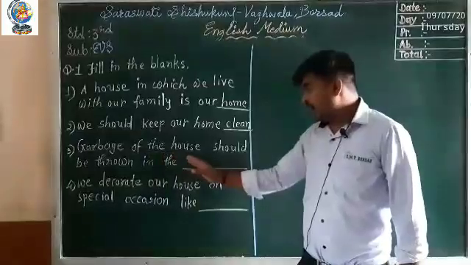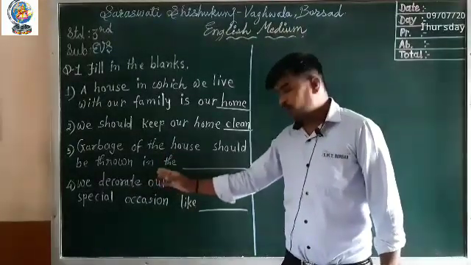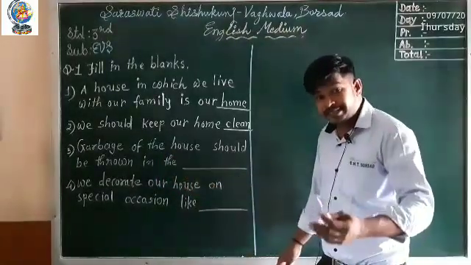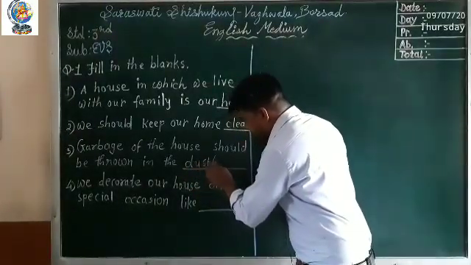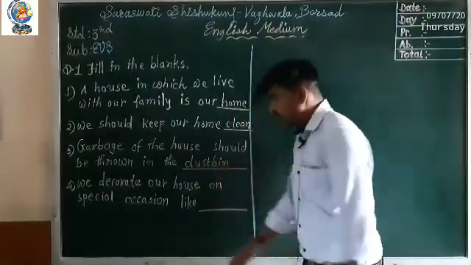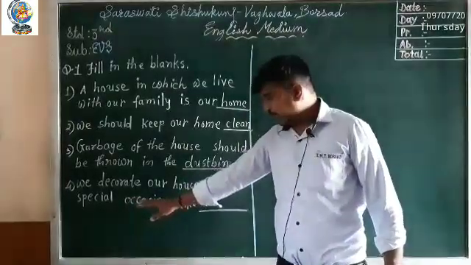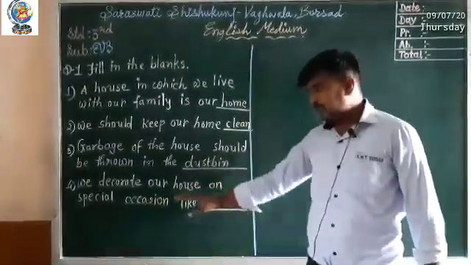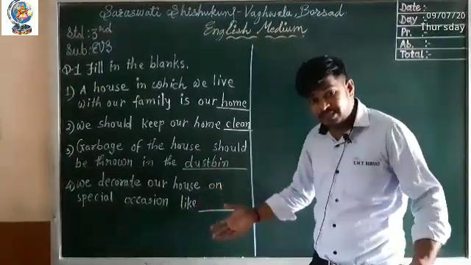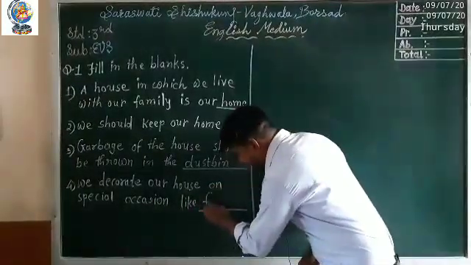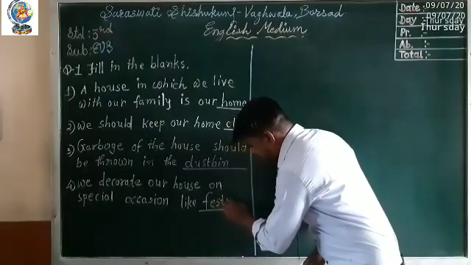Garbage of the house should be thrown in the dustbin. We decorate our house on a special occasion like a festival.